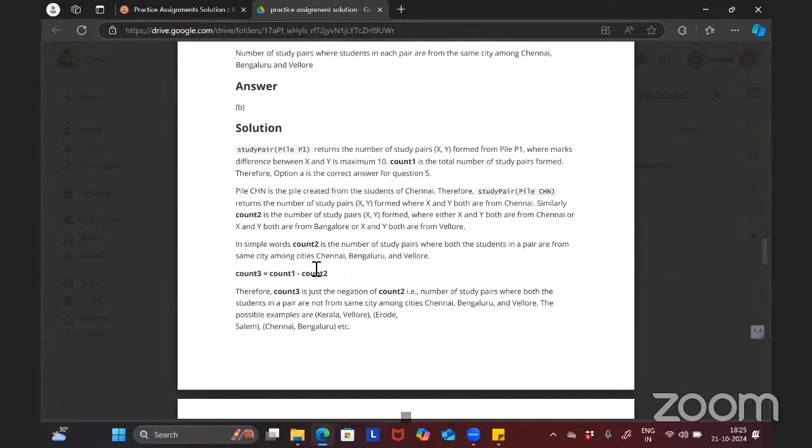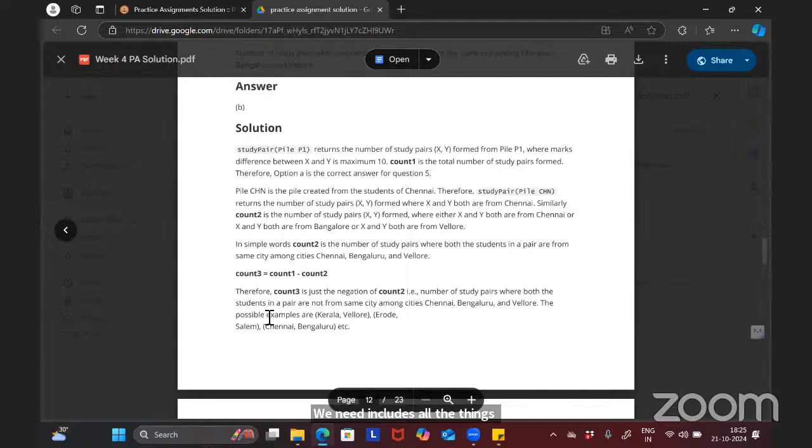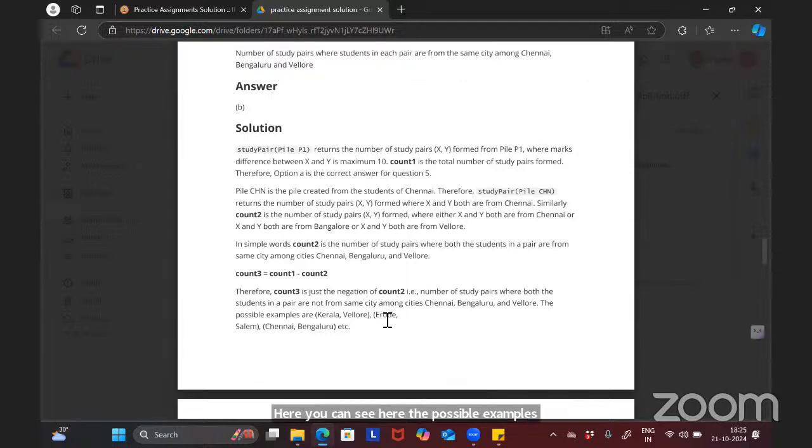Why is it just the negation of count two? Count one will include all the things, no? Here you can see the possible examples are Kerala, Vellore. So Vellore is also there, right? Like at least one student is from a different city, yes, but Vellore is also there.